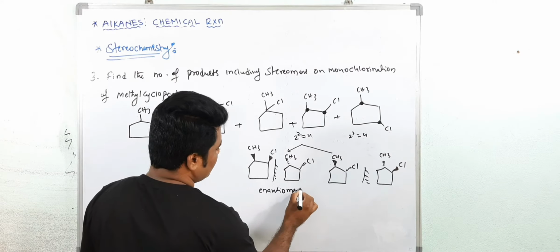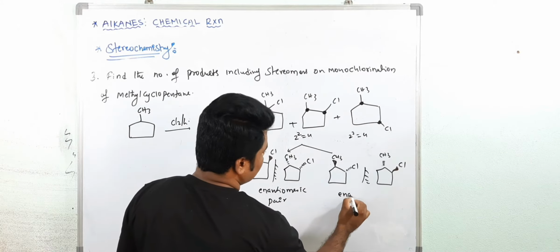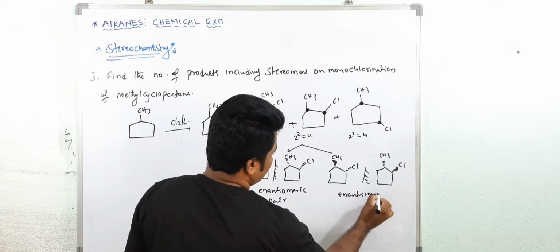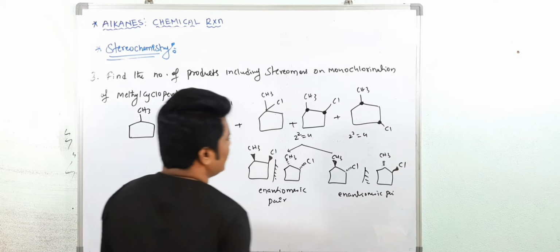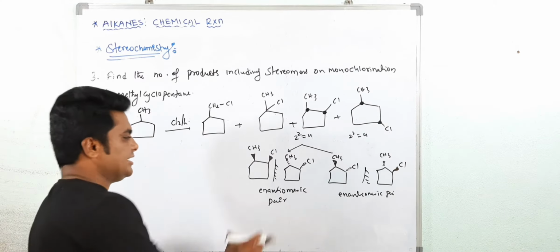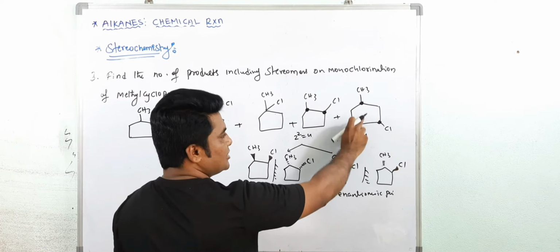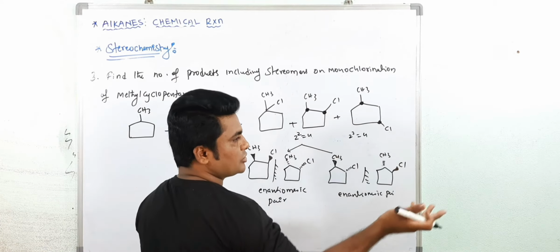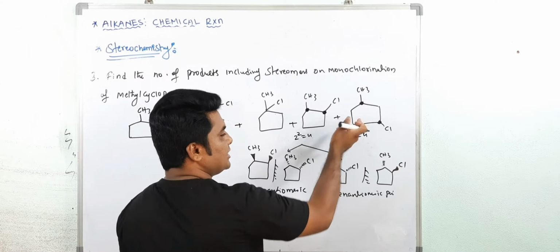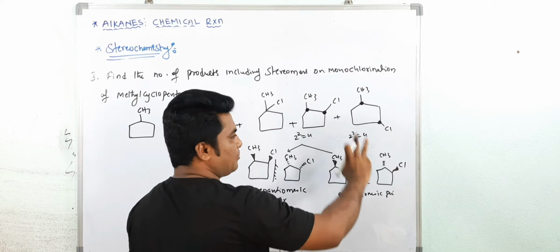Enantiomeric pair. This is also an enantiomeric pair. Here we are getting a total of 4. In the same way, here also you will get one cis and one trans. Cis is also optically active, trans is also optically active. So it means they have the mirror image. Here also you are getting 4, but 2 enantiomeric pairs.